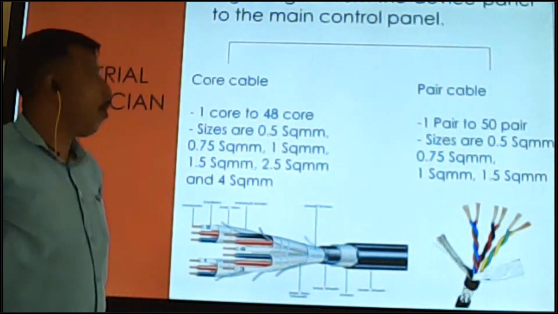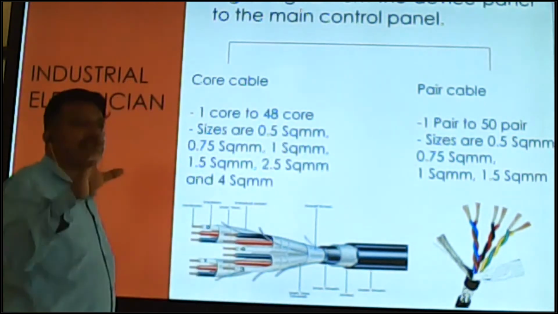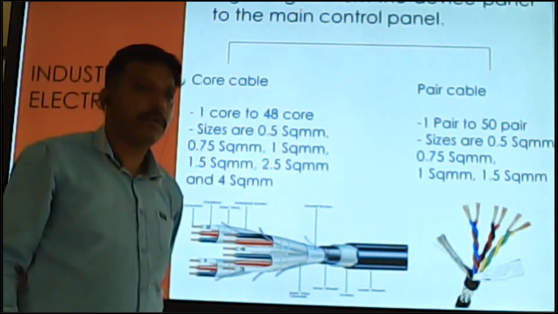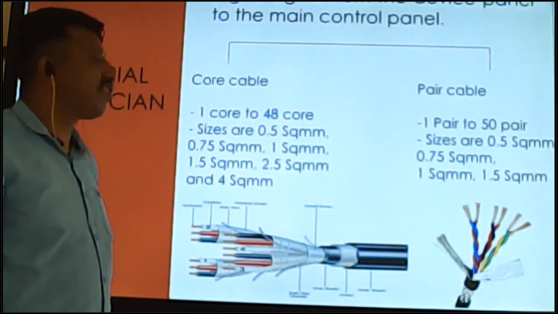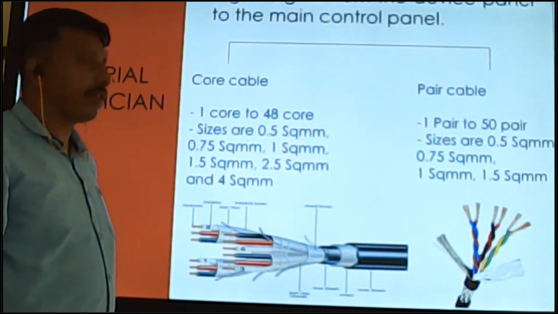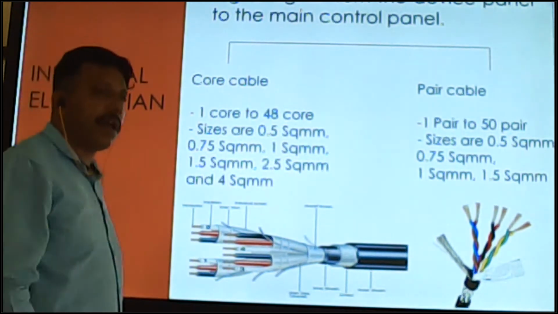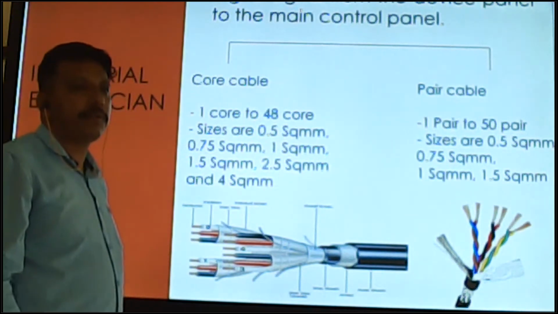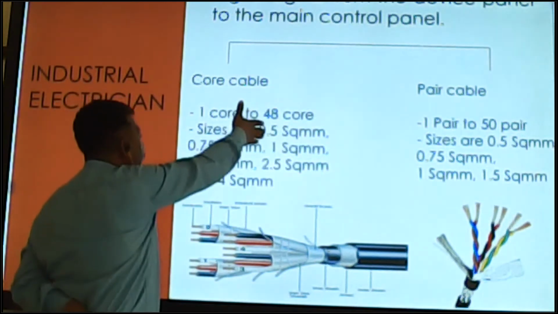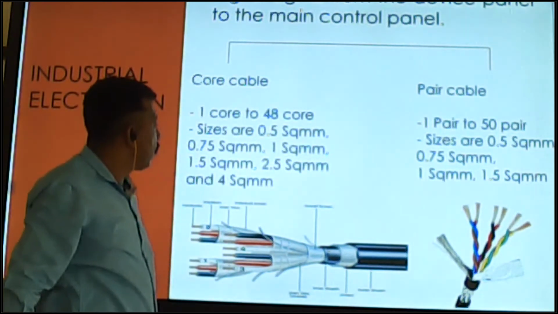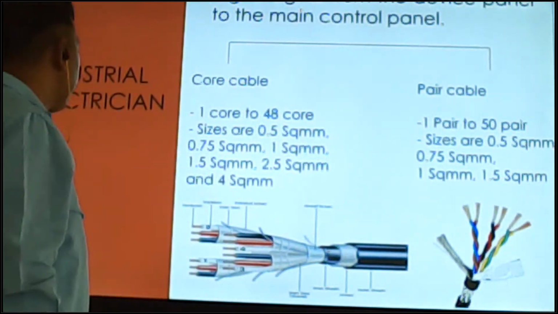Which size is required in the building depends on the building management system, the building designer, engineer or owner requirement. So we can use 0.5 to 4 mm square.